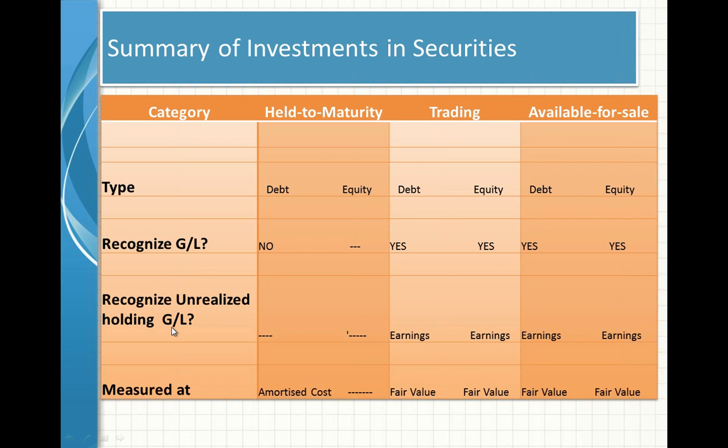Recognize unrealized holding gains or losses. Here, held to maturity security is not applicable at all. Here it will go to earnings, and here earnings. Ending reporting period: amortized cost, and in all these cases it is fair value.